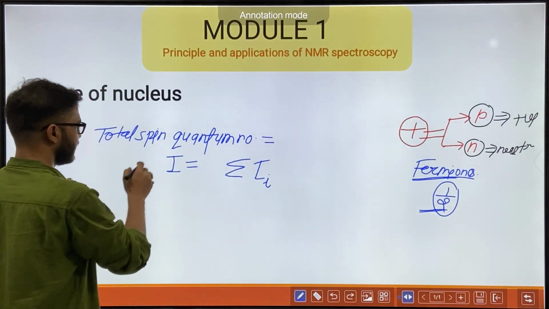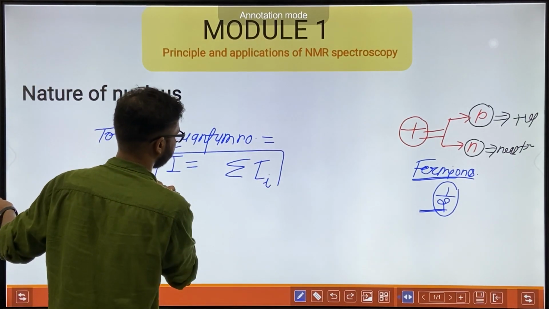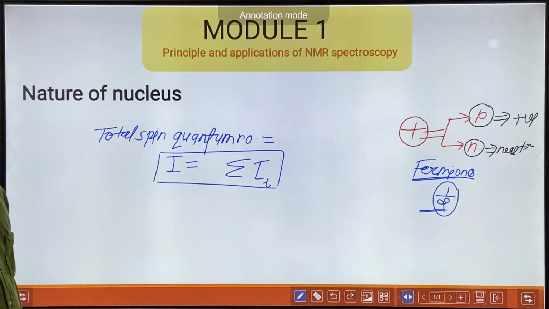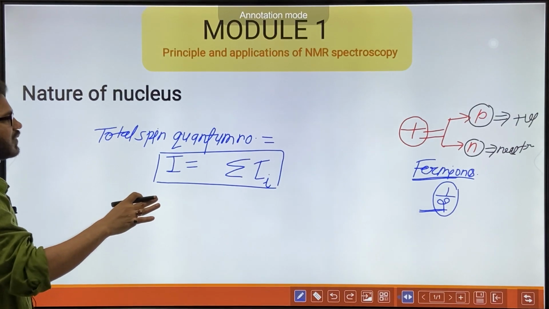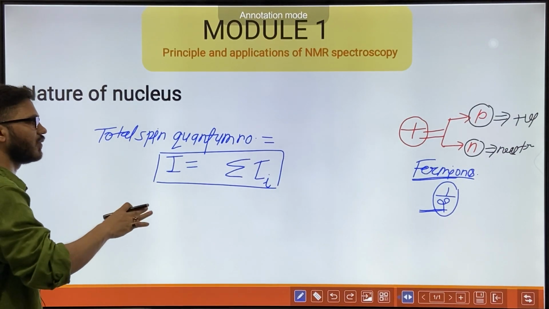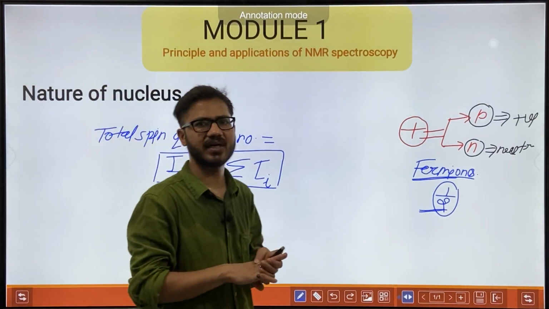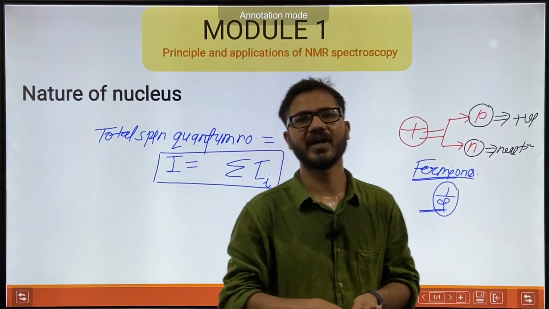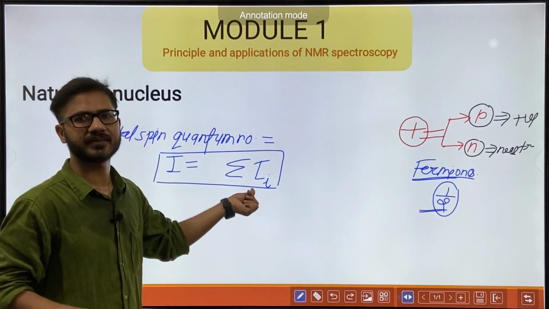Is it clear? So this is the total spin quantum number. What value of I a nucleus can have depends on the summation of these small i.